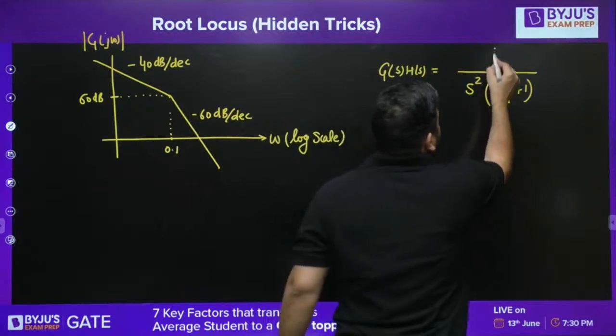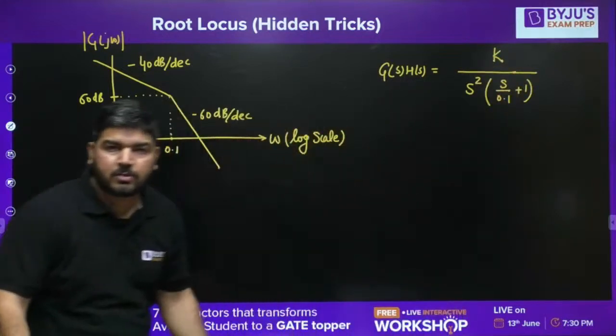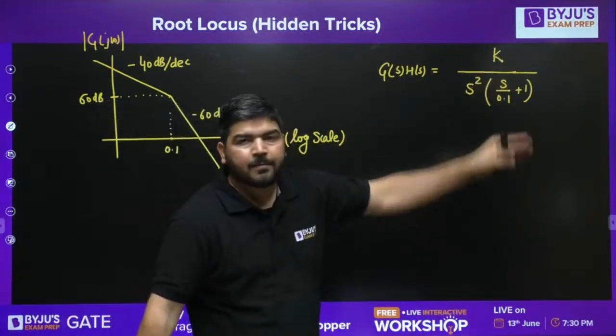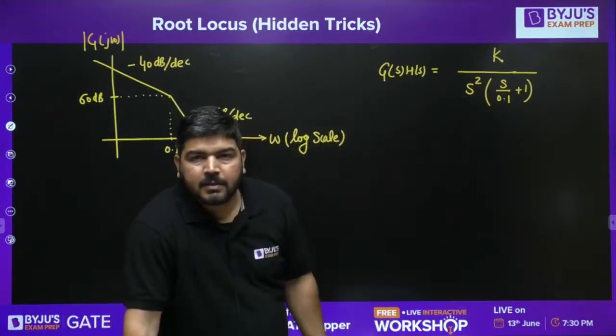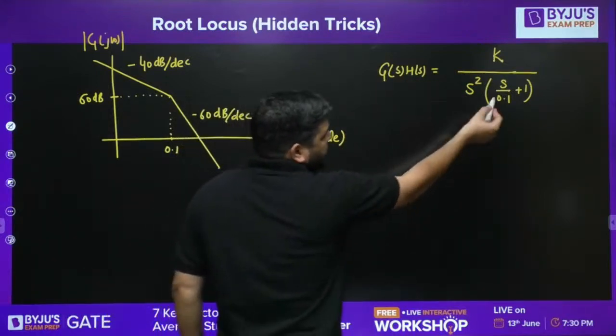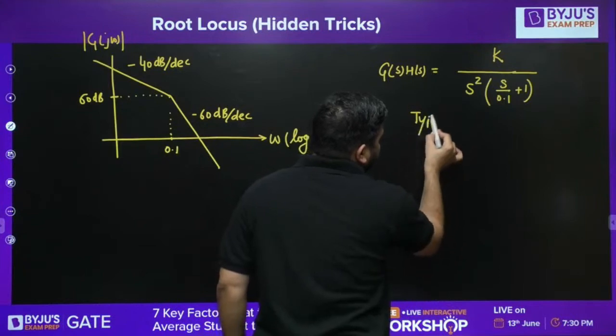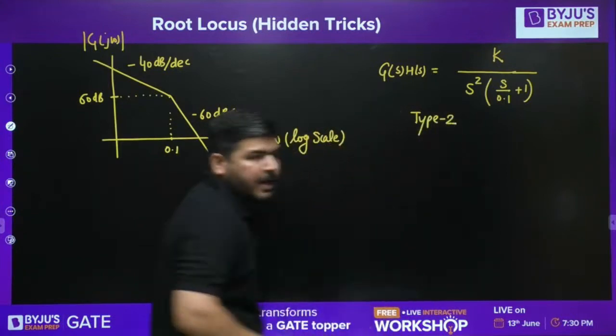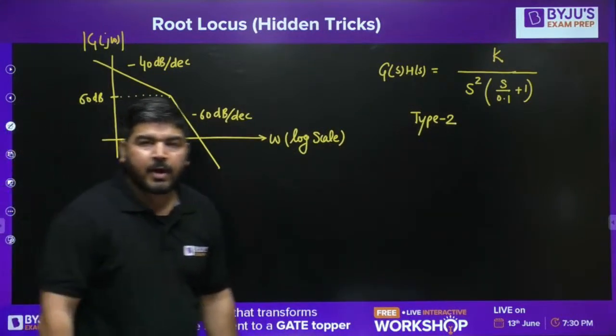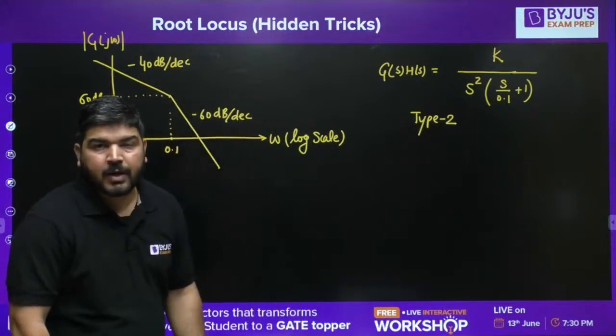Now in the numerator, you have to write K, because there are no zeros. So this is my G(S)H(S). Now how to calculate? It's a type 2 system. We know that. And I told you for a type 2 system, the velocity error constant will exist, for parabolic input. We have to calculate.